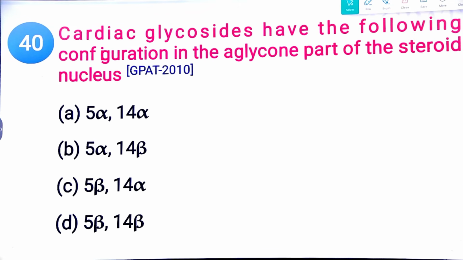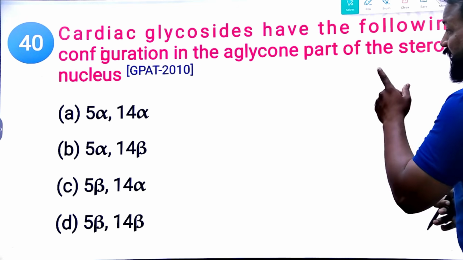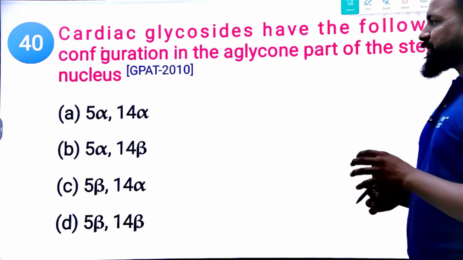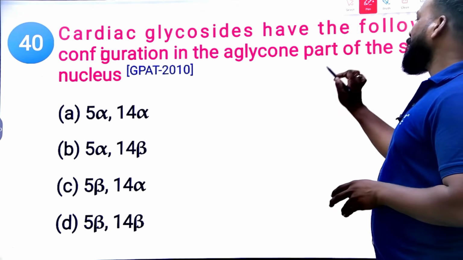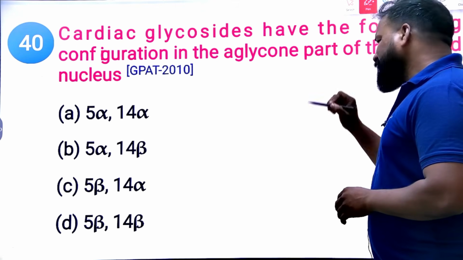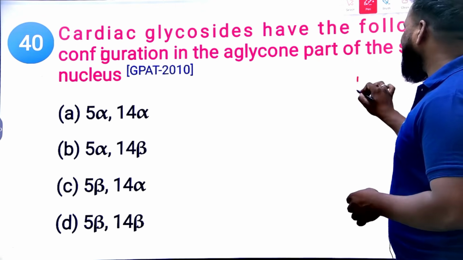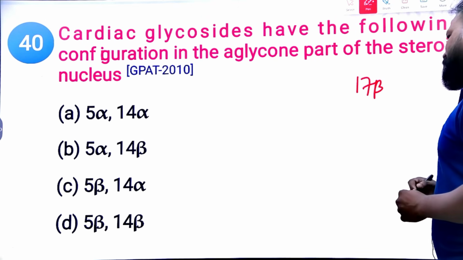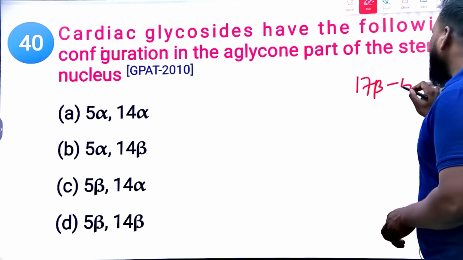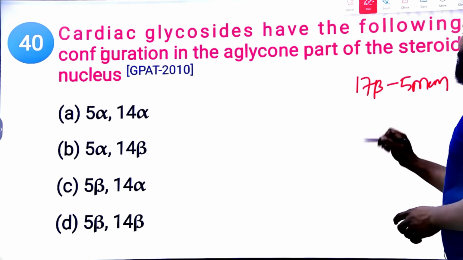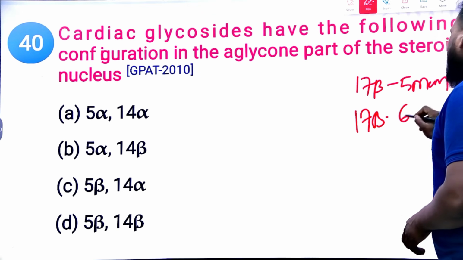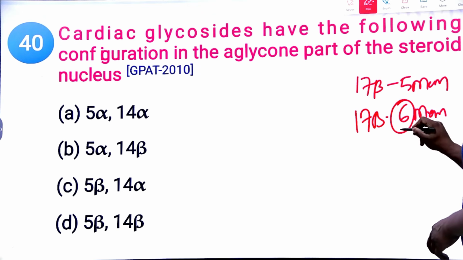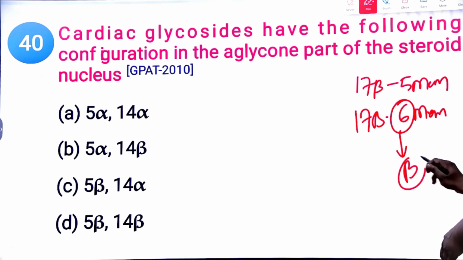Next, cardiac glycosides have the following configuration in the glycan part of the steroid nucleus. Cardiac glycosides have the following configuration. See, in general we know already, right? If the lactone ring is present at the C17 beta position, especially if the 5-member lactone ring is there, that is known as cardiac glycoside. In the same 17 beta position, if a 6-member ring is there, that is bufadienolides. 6 for B. Benzene has a 6-member ring. Try to remember like that.